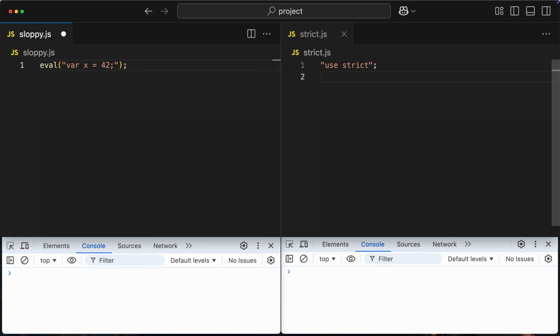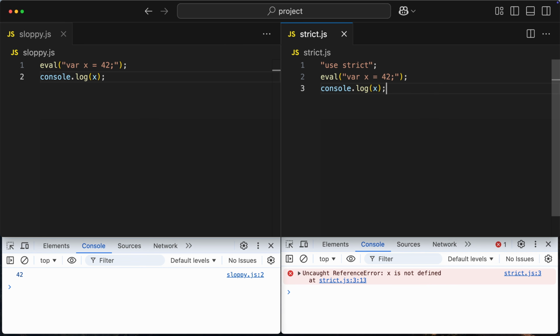Let's say that I'm executing this piece of code. Now I want to print out the value of x. And indeed the value is returned. The only problem is that this should never happen. Ideally, code executed inside eval should not interfere with the surrounding context, so the x variable shouldn't exist since I've never defined it outside of eval. Strict mode fixes that anomaly.